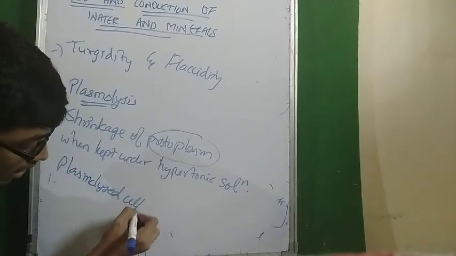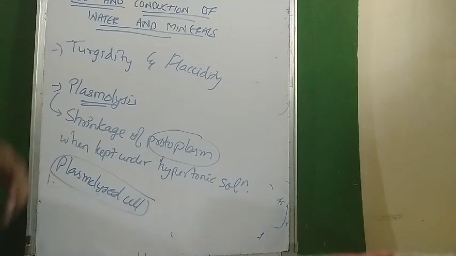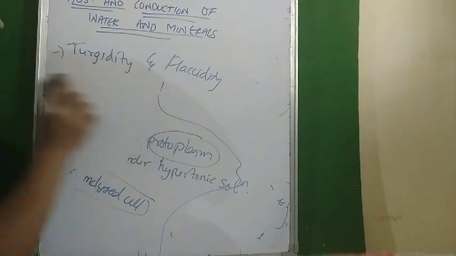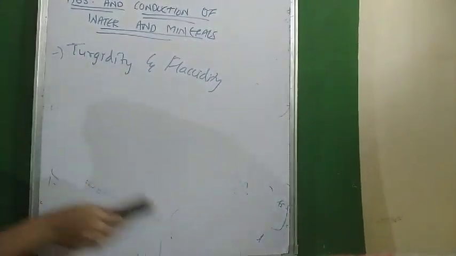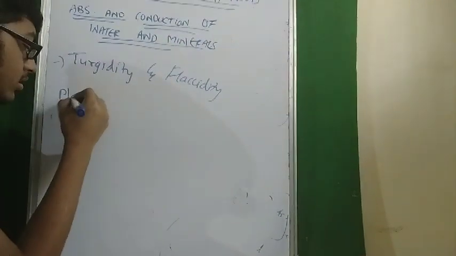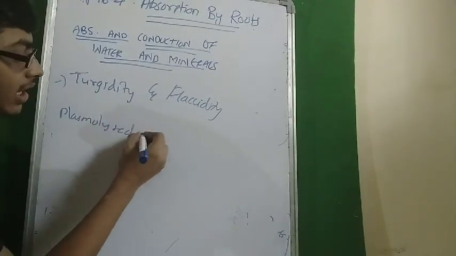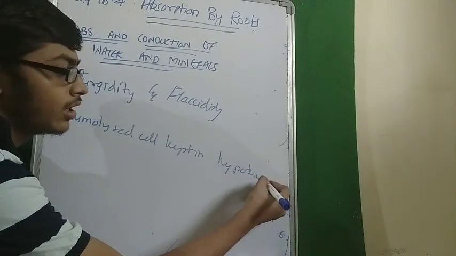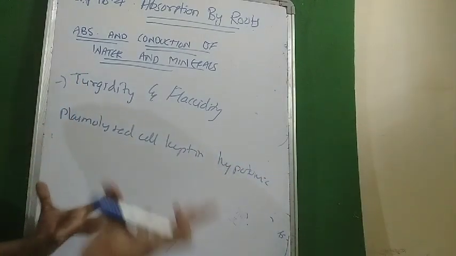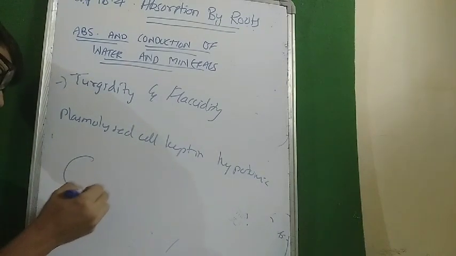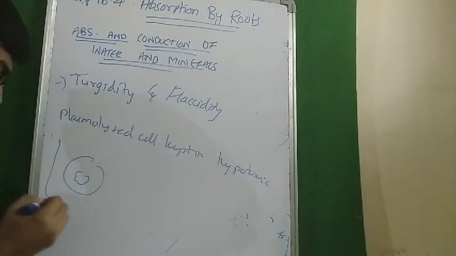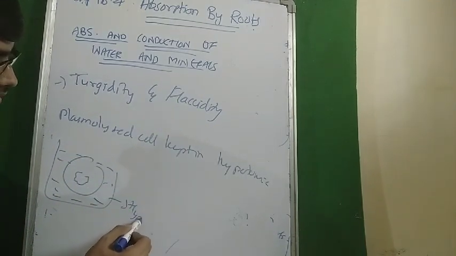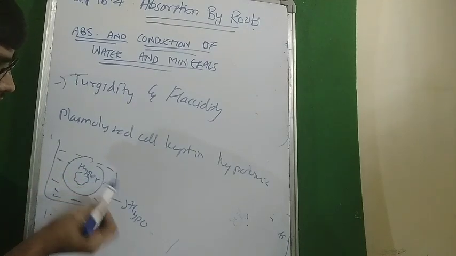Now listen to this. If a cell that has undergone plasmolysis, a plasmolyzed cell, is kept in hypotonic solution, what would occur? It would regain its original shape, because the solution is hypotonic as compared to the cell.